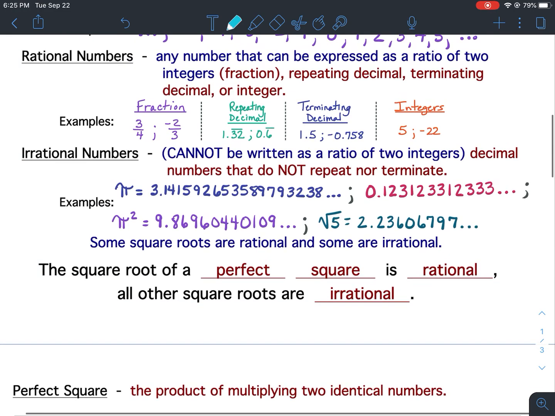So one more time. Rational numbers are fractions of integers, repeating decimals, terminating decimals, or just integers themselves. Irrational numbers are decimals that do not repeat nor terminate. So it's a number that goes on forever but does not repeat. And again, if you put the square root of a number into your calculator and the calculator gives you the root sign back, it's automatically going to be irrational.